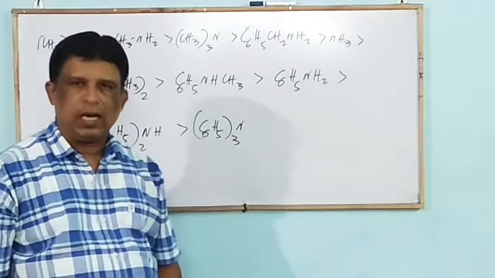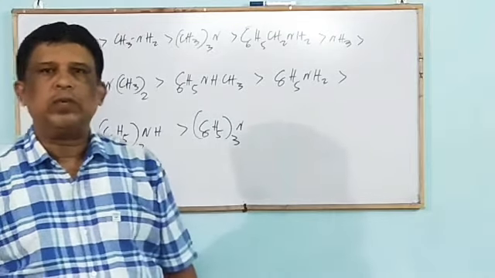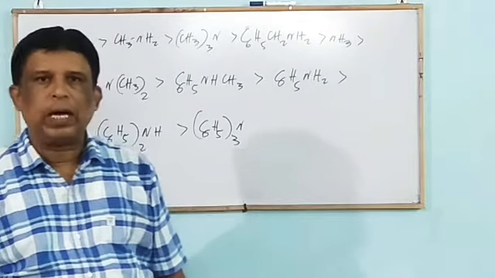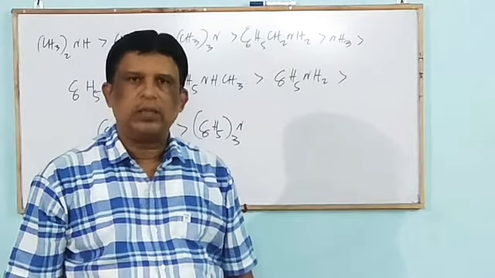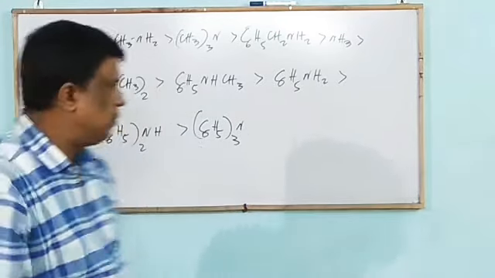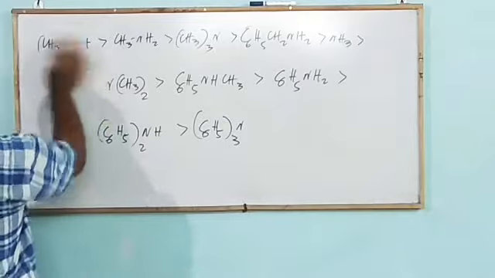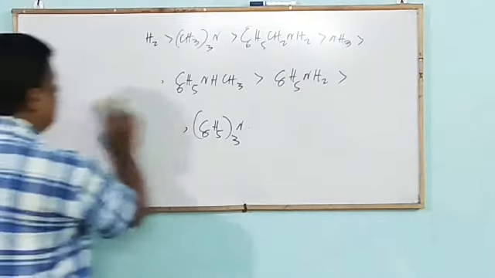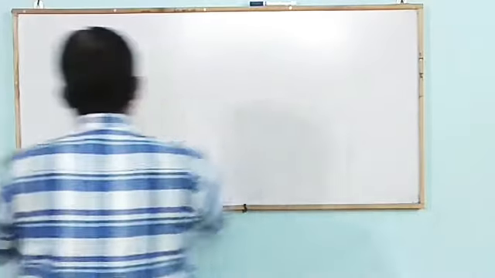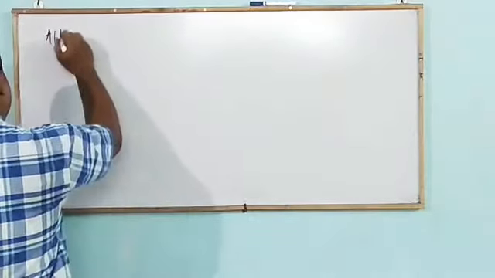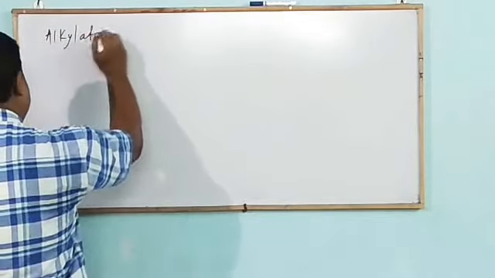Today in class 4, we discuss some chemical properties of this chapter. The first one is alkylation. Mark the first point under the heading of chemical properties.